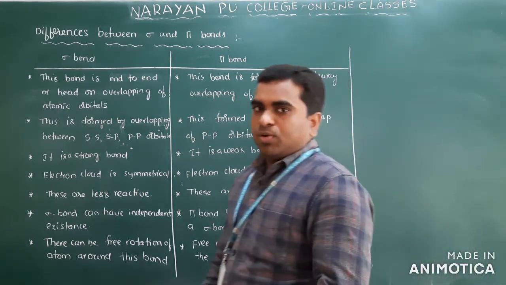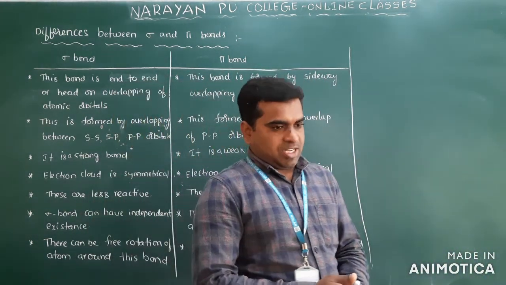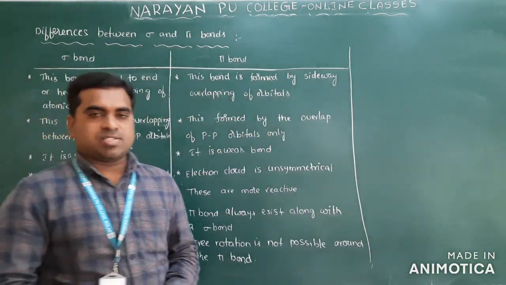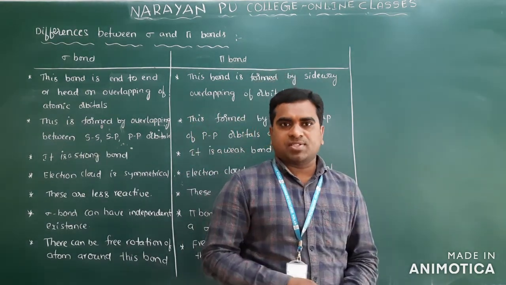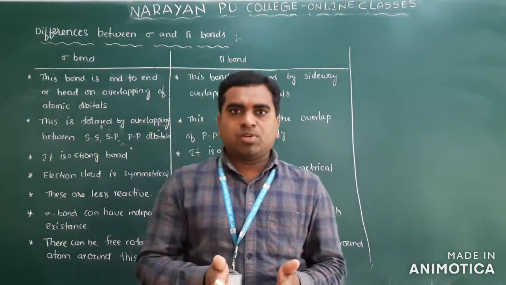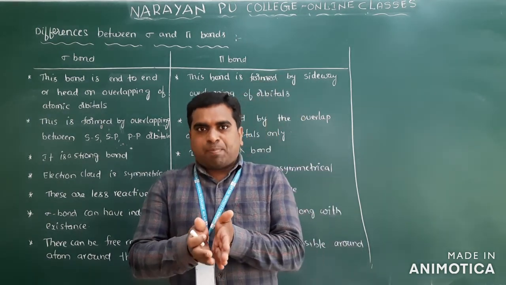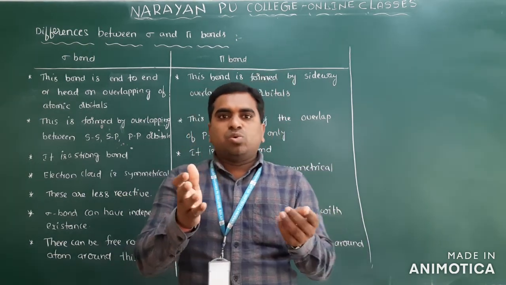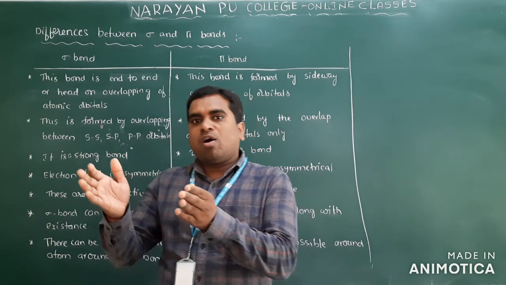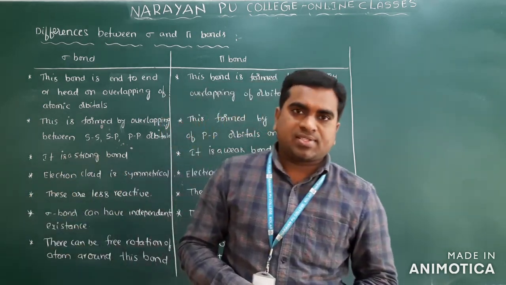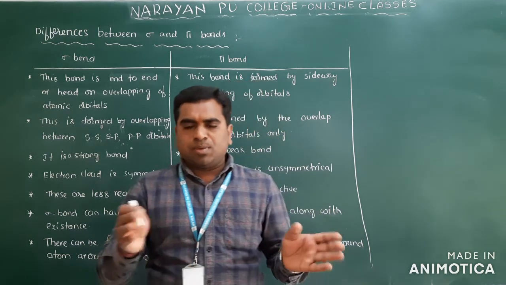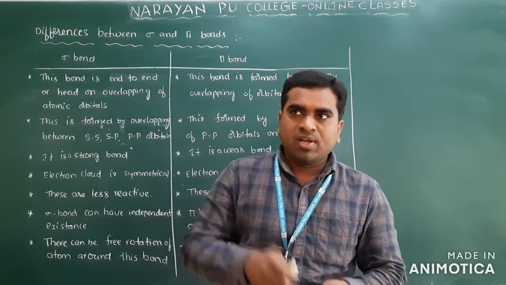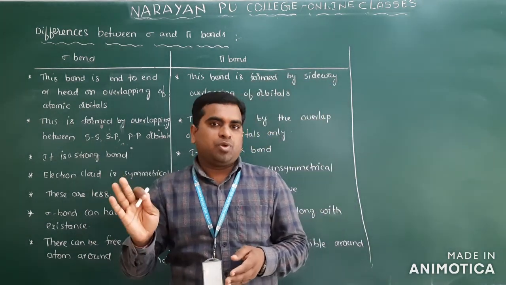So in the last video we discussed the sigma bond and pi bond. To recall what we discussed in the last class: sigma bond is formed due to the end-to-end overlapping of orbitals. Head-on overlapping of orbitals along the internuclear axis forms a sigma bond. Simple, end-to-end overlapping: this is one end and another end. End-to-end overlapping, sigma bond. Sideways overlapping, pi bond.